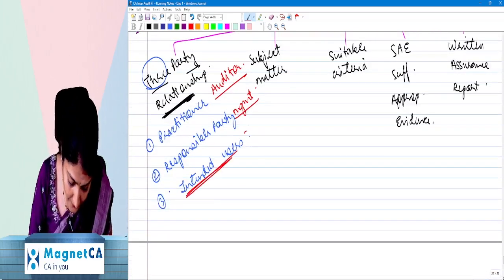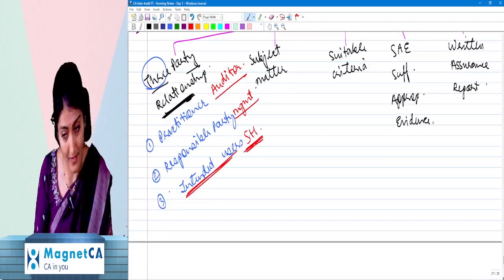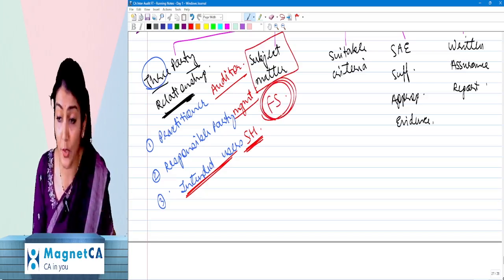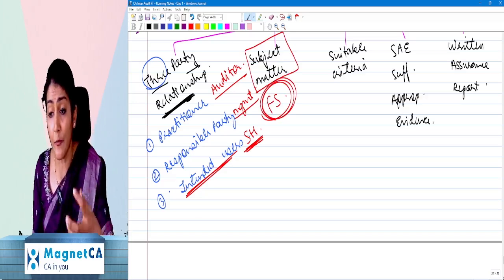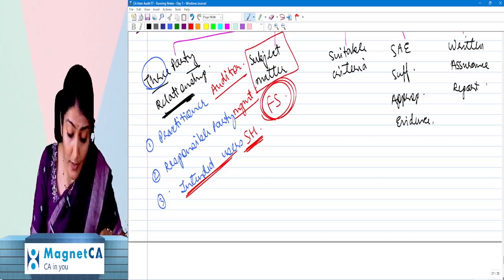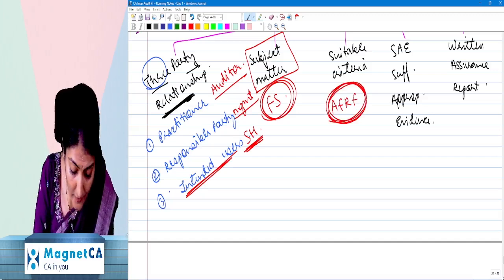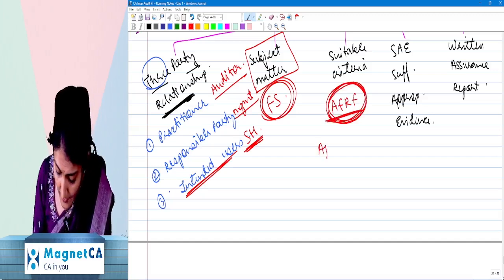And who are the intended users? The shareholders. Right, then what is the subject matter? It is the financial statements. What you are auditing? You are auditing the financial statements. What you are auditing in the financial statements is whether the financial statements have been prepared by the responsible party in accordance with the AFRF.